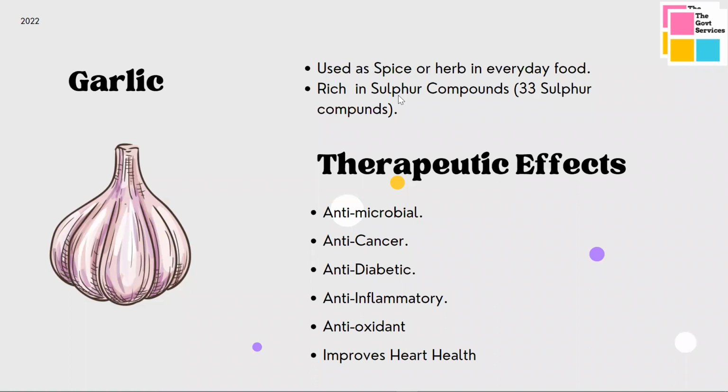So everything, all the major things, it can be antimicrobial, it can be anti-cancer, so it protects us from all major diseases. For example, as you know, cancer and diabetes are major diseases which are spreading in India, right? So that is why garlic is majorly used in our Indian diet.